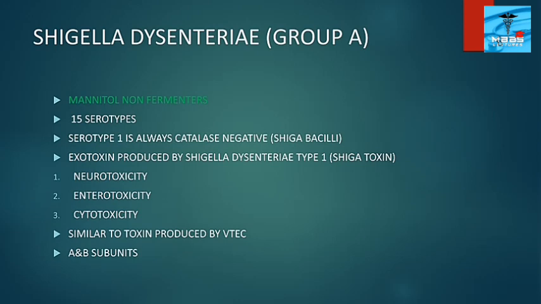It has 15 serotypes, and serotype 1 is always catalase negative. The exotoxin produced by Shigella dysenteriae type 1 is called Shiga toxin. It has neurotoxicity, enterotoxicity, and cytotoxicity. This toxin is similar to the toxin produced by verotoxigenic E. coli. Similar to that, it has A and B subunits.